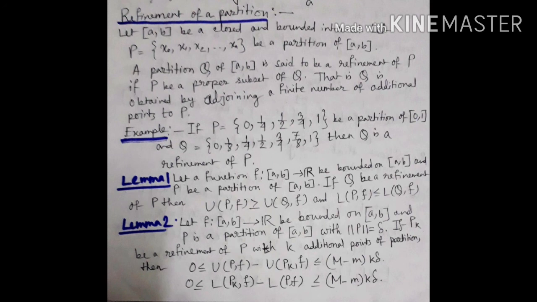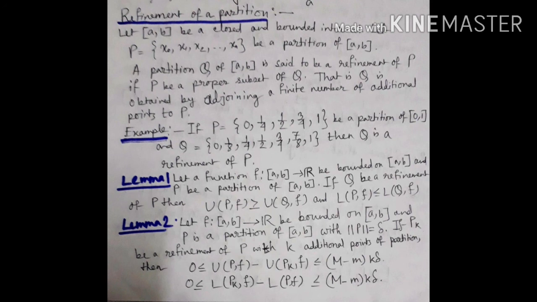So, for example, if P = {0, 1/4, 1/2, 3/4, 1} is a partition of the closed interval [0, 1] and Q = {0, 1/8, 1/4, 1/2, 3/4, 7/8, 1}, then Q is a refinement of P because Q has more points than P.